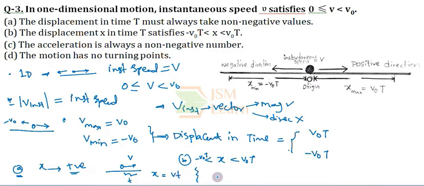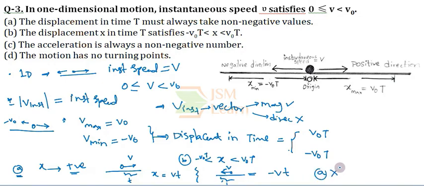But there is also a possibility that the same particle is moving with instantaneous speed v in the left direction, so the velocity will be minus v for a time interval t. Then the displacement of the particle will be minus vt. So here we can observe that the displacement takes both positive and sometimes negative values. So option A is wrong.